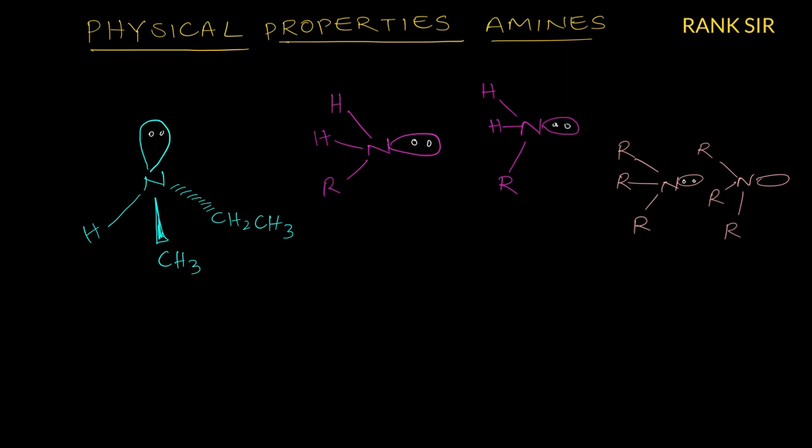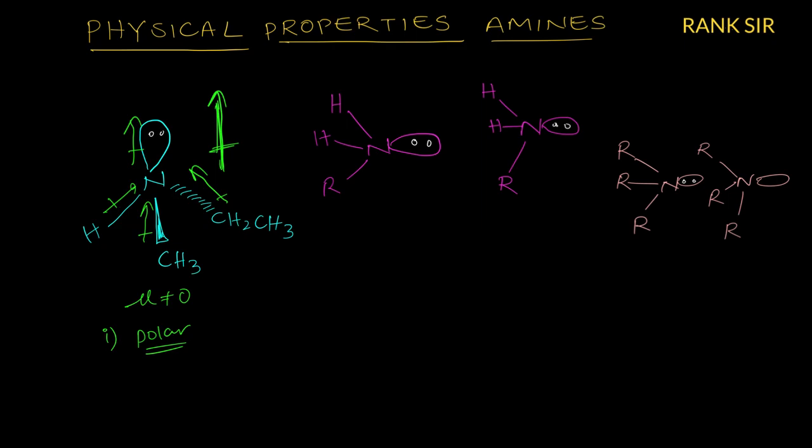The lone pair has a dipole moment pointing upward, the hydrogen also moves upward, and all these dipole moments are directed upward. So the resultant dipole moment is this. Therefore, the overall dipole moment mu is not equal to 0. Due to the large dipole moment of the lone pair, amines are polar in nature. So one point we got: amines are polar.